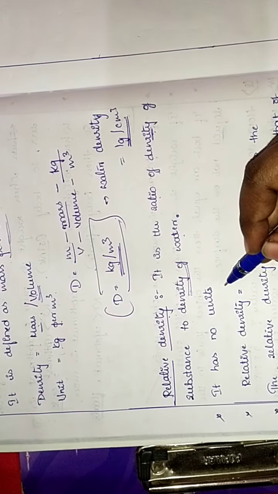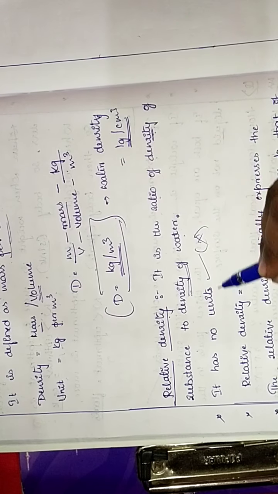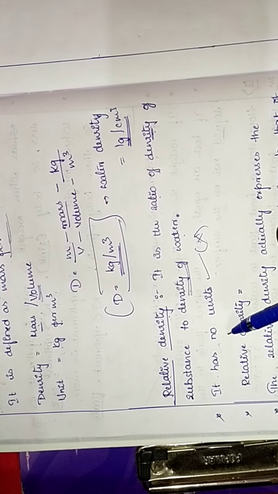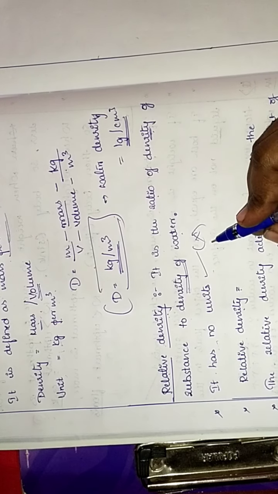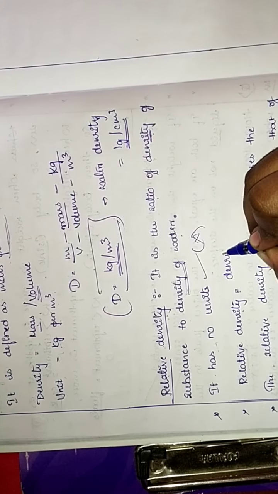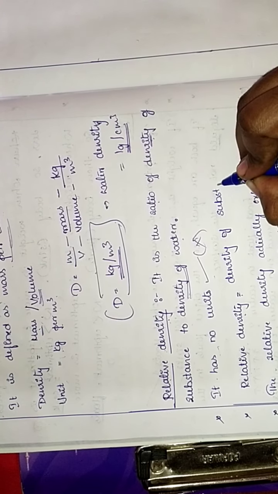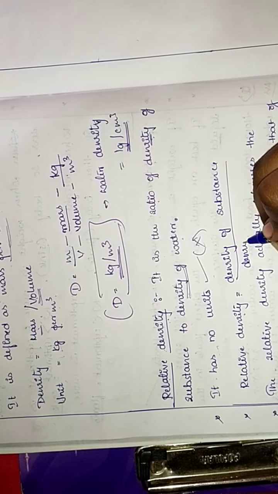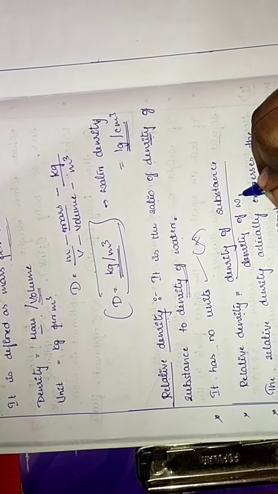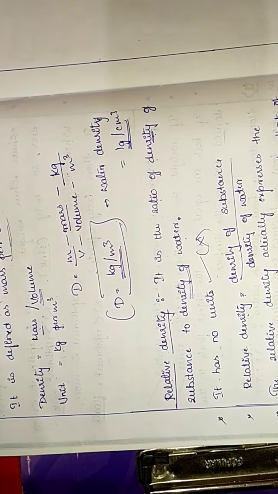Relative density has no units. Got it, children? Relative density is equal to density of substance divided by density of water.